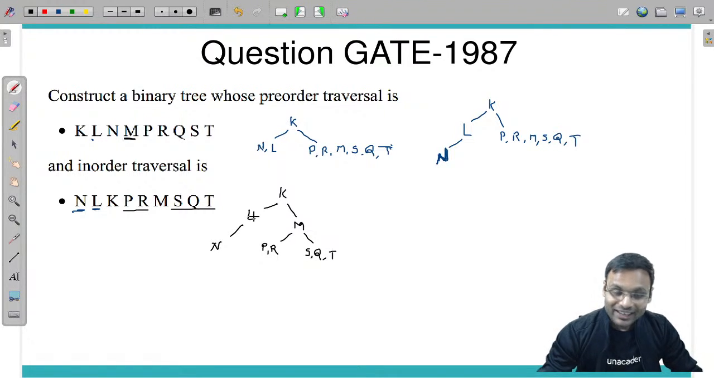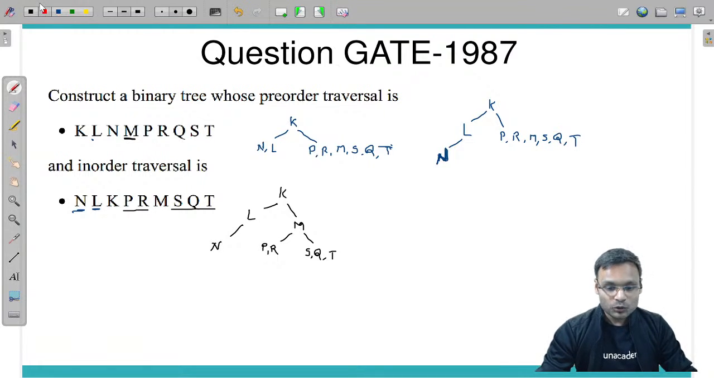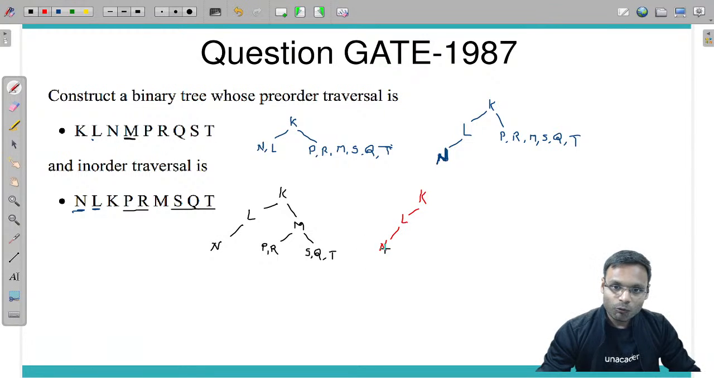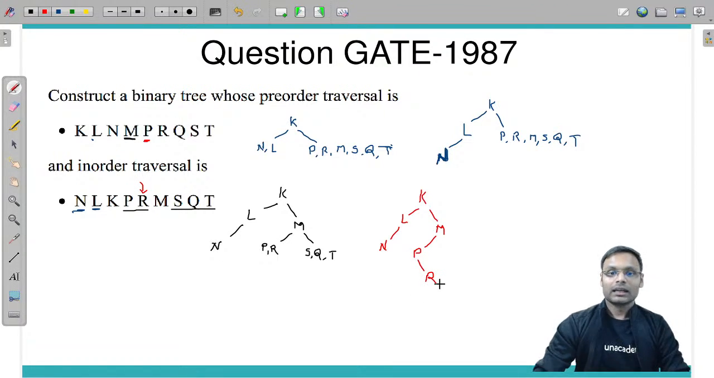Same to same, we will do for P and R. We will do the same thing for P and R. What we will do is, look at this. What is the root of the P and R subtree? P and R, which is traversed first in pre-order? P. So P is root. Now with respect to P, R is traversed after in the in-order traversal, so R should be in the right.